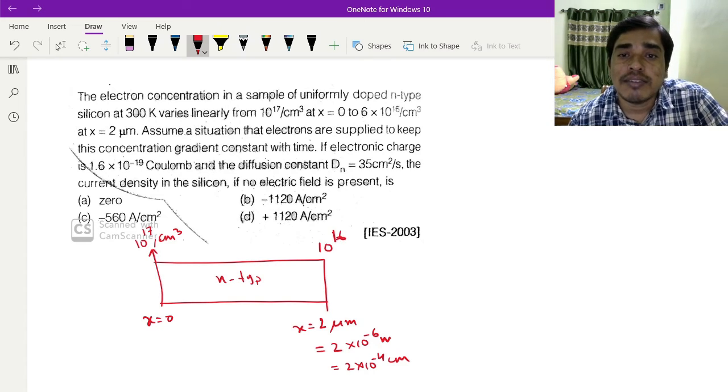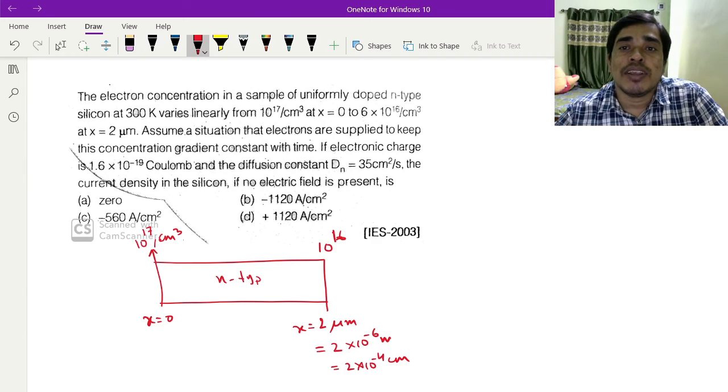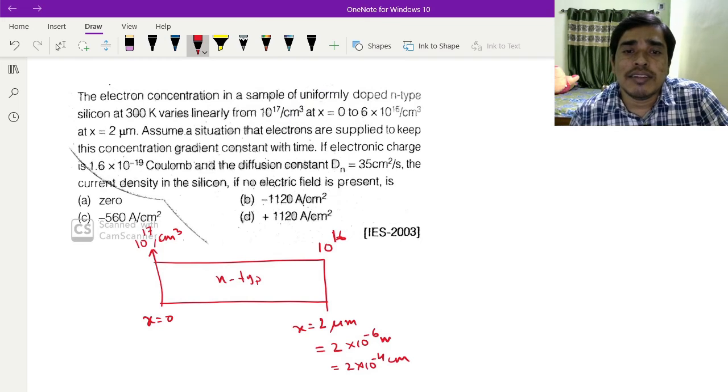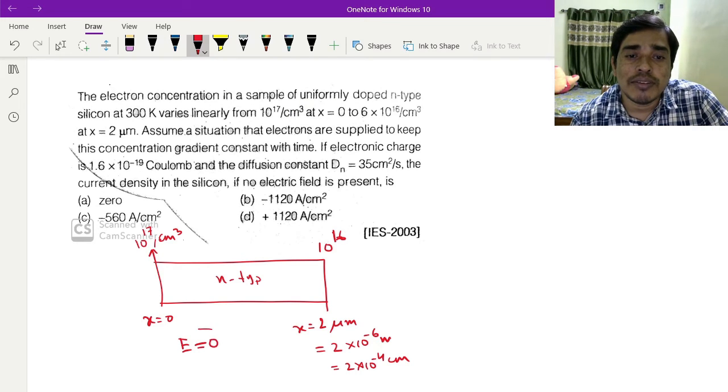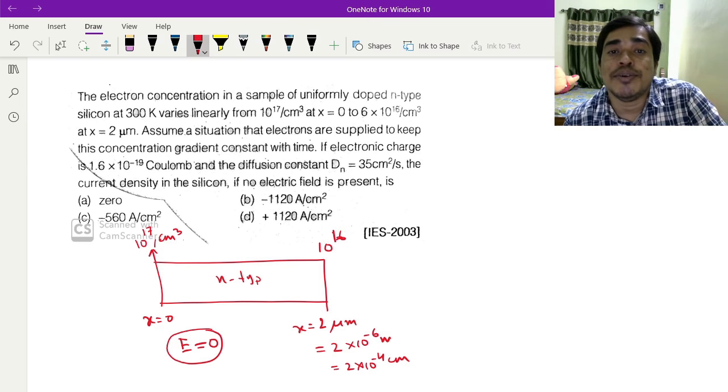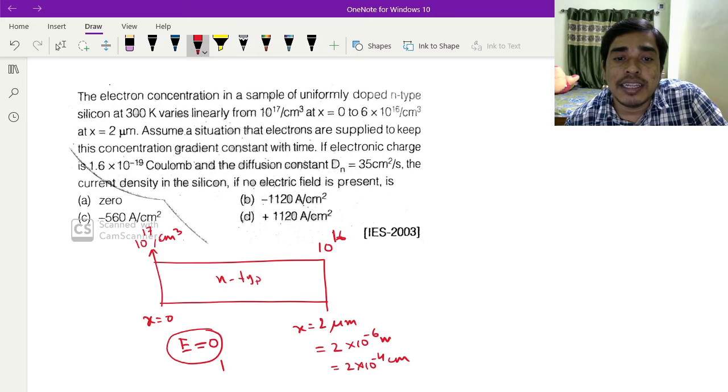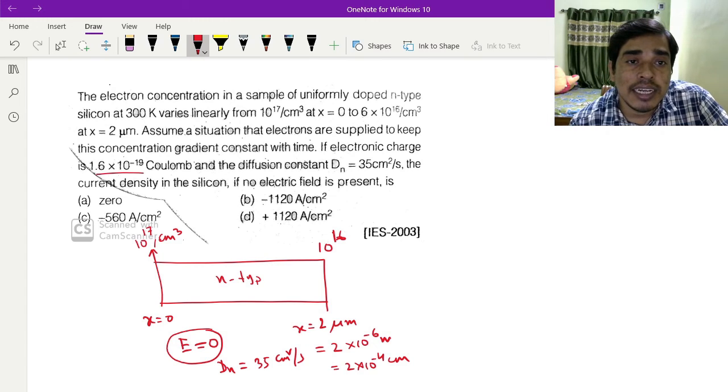There is no electric field, and Dn is 35 cm square per second. You have to calculate the current density in silicon.